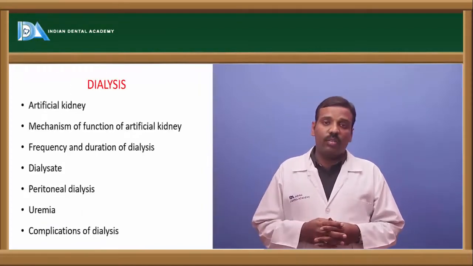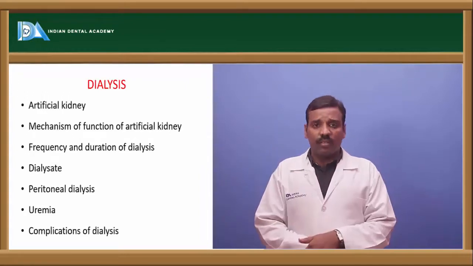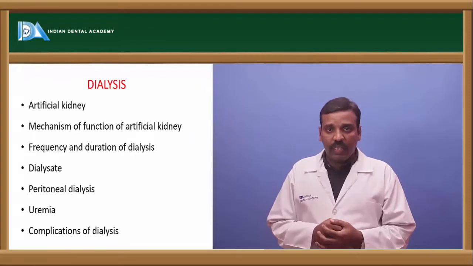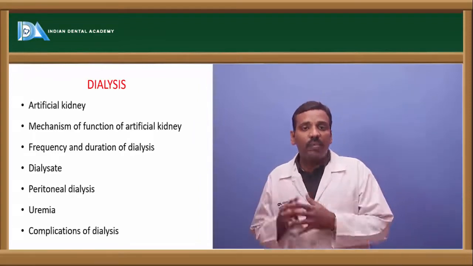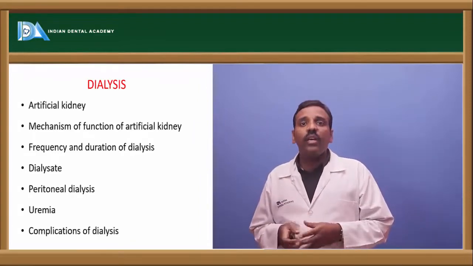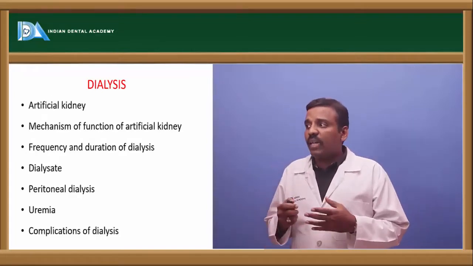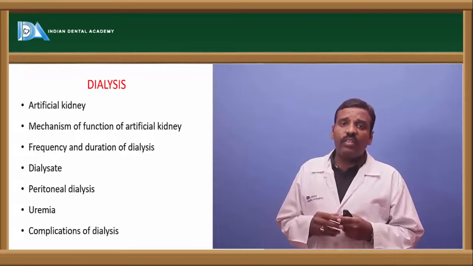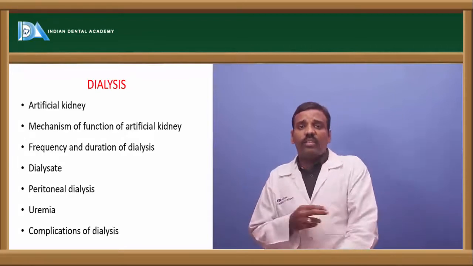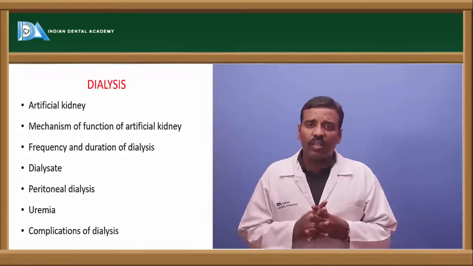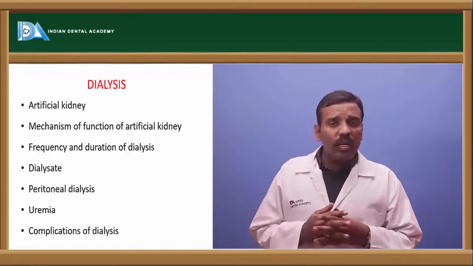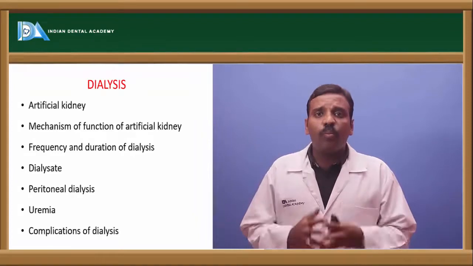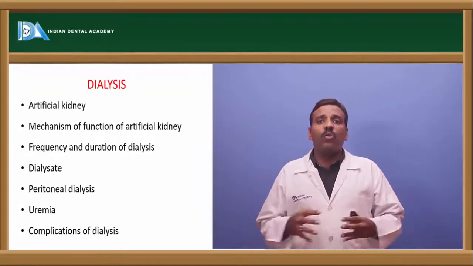And dialysis. If renal failure occurs, what happens? Then the artificial kidney is used, which is an apparatus. Looking at the mechanism and functions of this artificial kidney, there are two types of dialysis: peritoneal dialysis and hemodialysis.